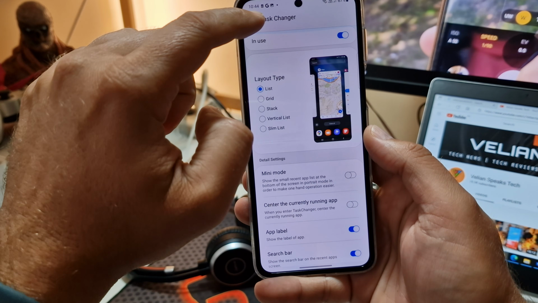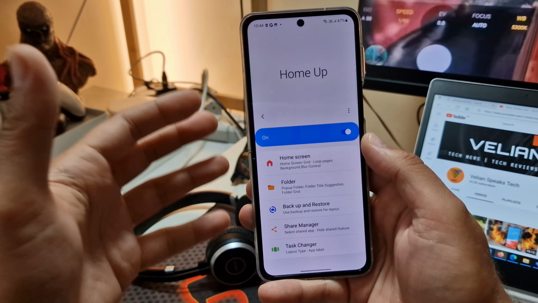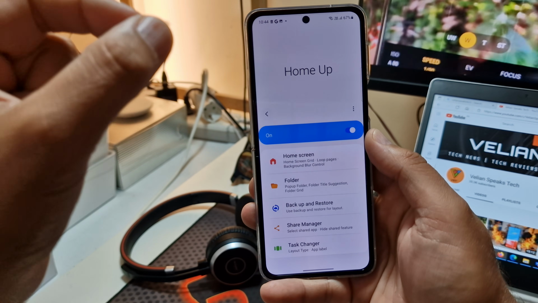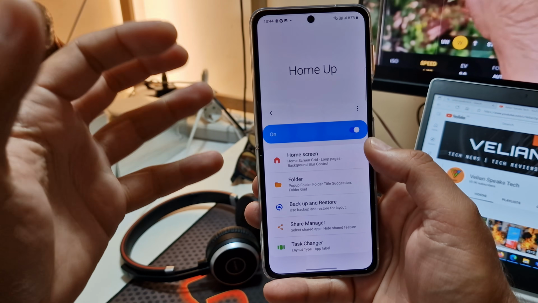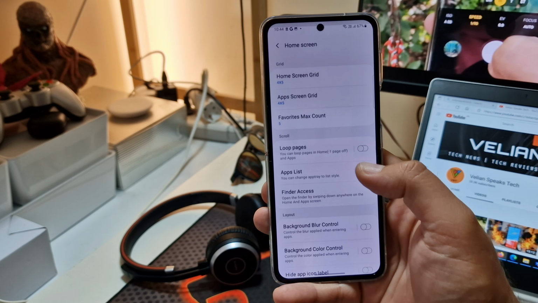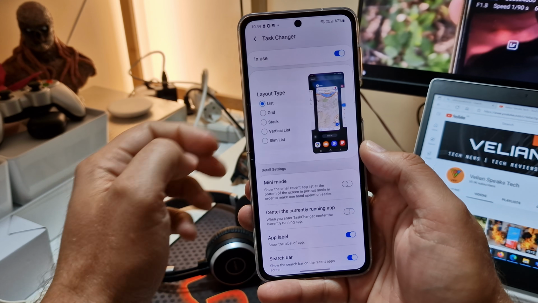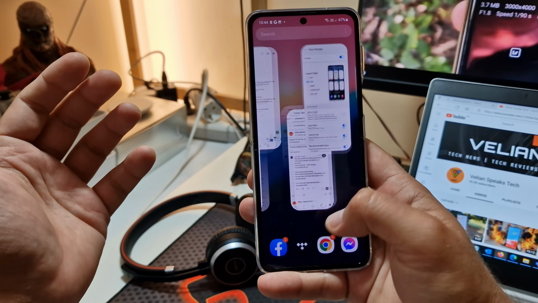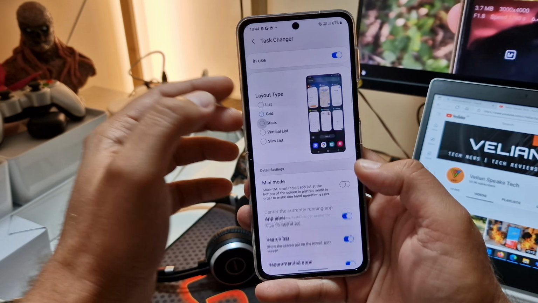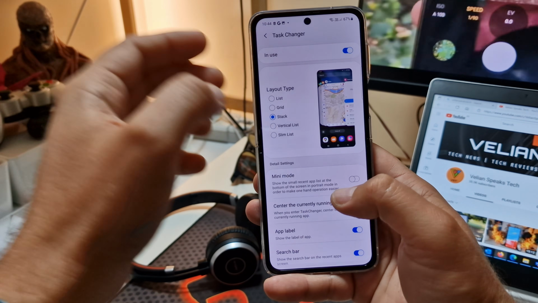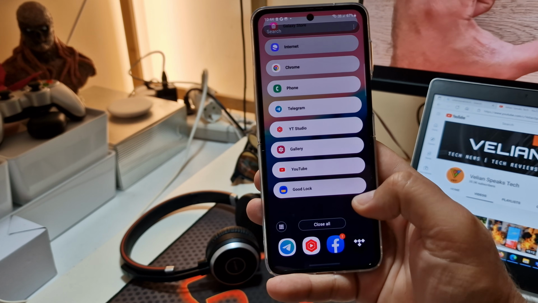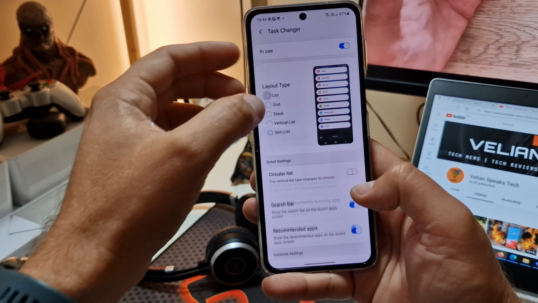So right now I am inside my Home app. I will do a full review again of Home app when it's finally updated to support One UI 5, but this is probably the best module for me. See here, the things that you can do are really insane, right? Without any root, with no custom firmware. So this is probably one of the best modules available under GoodLock.